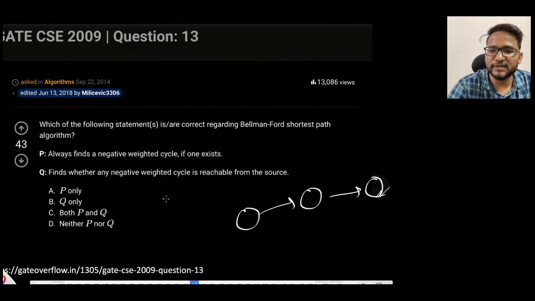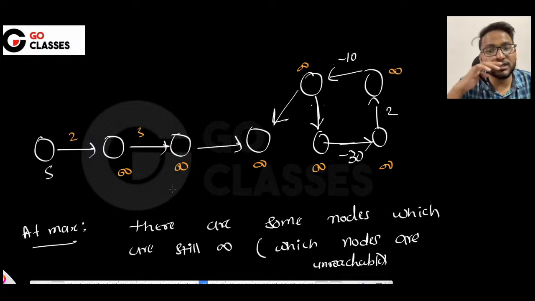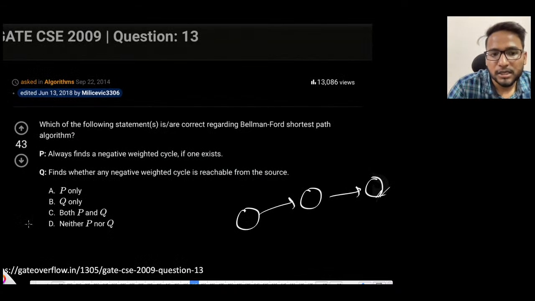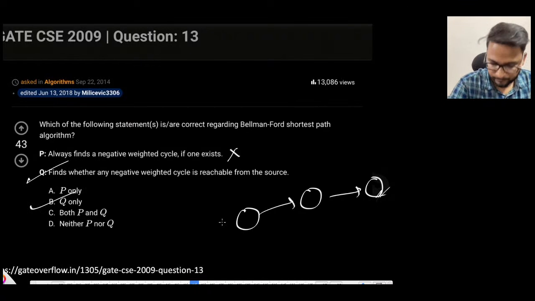Yes, if it is reachable, then obviously you will be finding the cycle, then you will be updating all the weights, and then you do it V-1 times, then you do it one more time, then you will get the answer, right? So P is not the answer, but yes, Q is the answer. Find whether there is a cycle which is reachable. So that's why Q is the answer. P is incorrect, Q is correct, that's why you will say B is the correct answer, right? Okay,